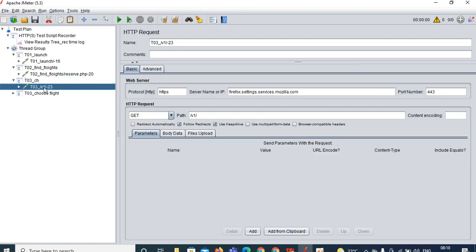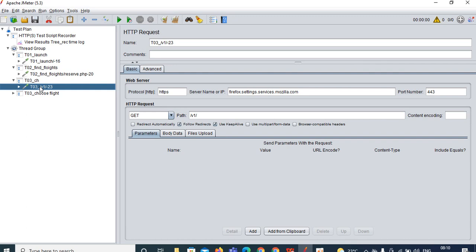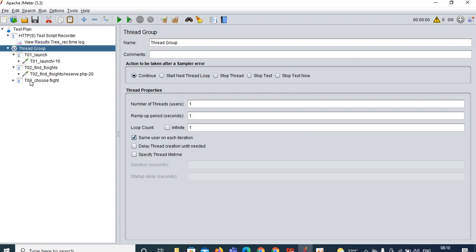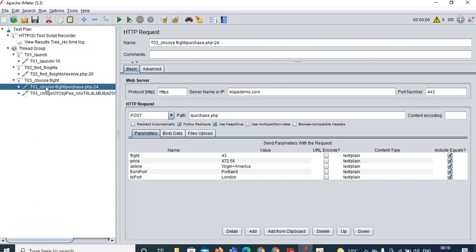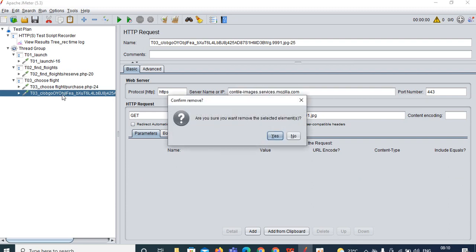See, this is the Firefox settings services mozilla.com, so this request is not required, and in this particular transaction controller only one request is there, which is also not required for us. So you can click on this transaction controller and delete it. And choose flight. Click on choose flight, Blaze demo. Next, Contile images services, this is not required, you can delete it.